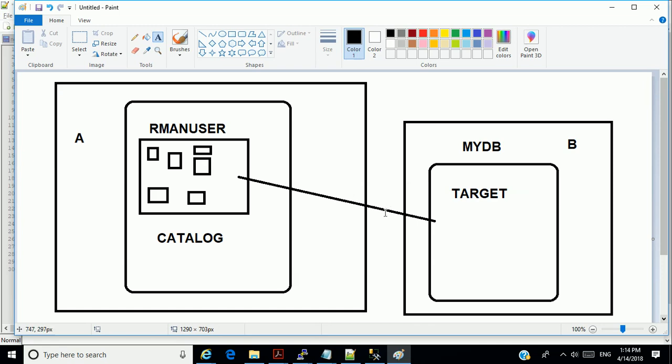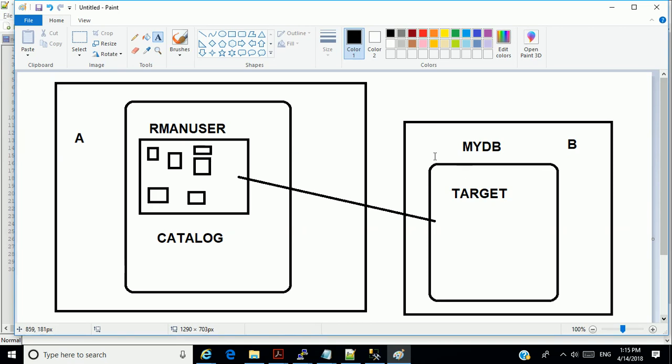If something happens and you lose this connection, even when you make a backup and later connect back to this catalog, that's what they call a resync. A resync means that all the information in the control file is copied to the catalog. Every piece of information stored in the control file is copied automatically to the catalog.